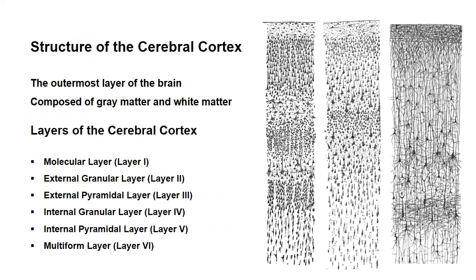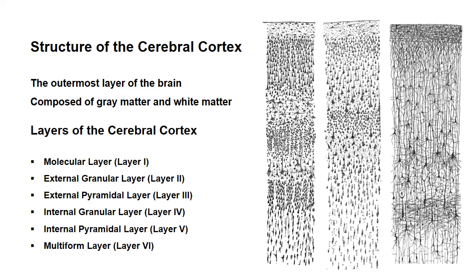Now, the structure of the cerebral cortex. The cerebral cortex is the outermost layer of the brain, responsible for higher cognitive functions, sensory perception, motor control, language, and consciousness. It is composed of gray matter, which contains neuronal cell bodies, dendrites, and synapses, contrasting with the white matter beneath it, which consists of myelinated axons.